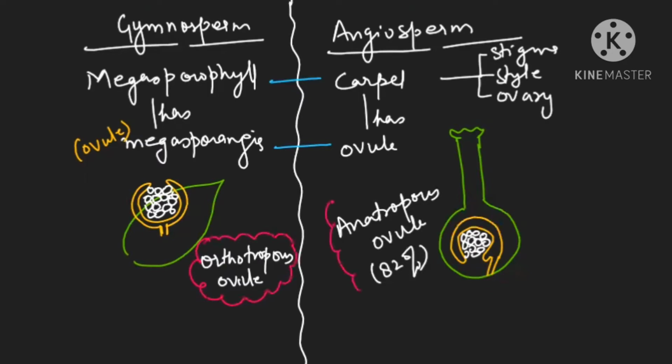Please focus on the difference, okay? Only with respect to the position of the micropyle, chalaza and funicle. Here what we are finding, this is micropyle, this is chalaza and funicle, they all are in one line. This is orthotropous ovule. But here if you see, micropyle is here, chalaza is here, and funicle is at 90 degree to this. So this is anatropous ovule, means rotation of 180 degree. Is it clear? Let me just show you.